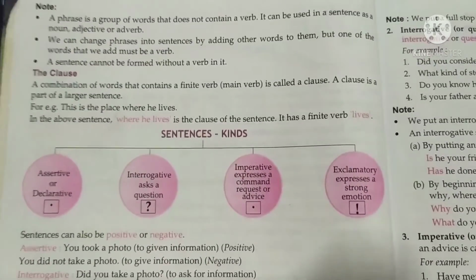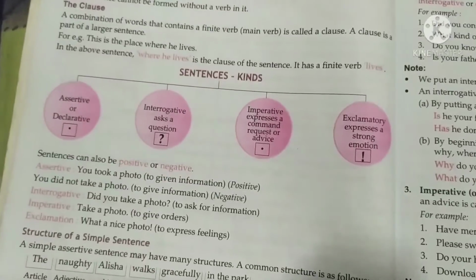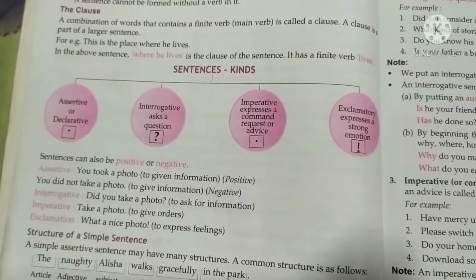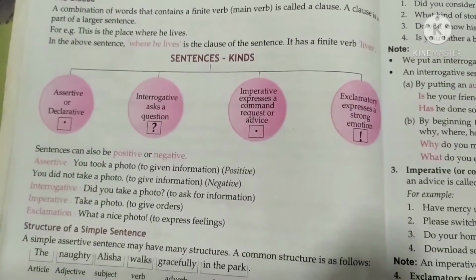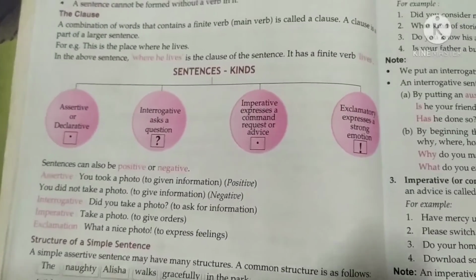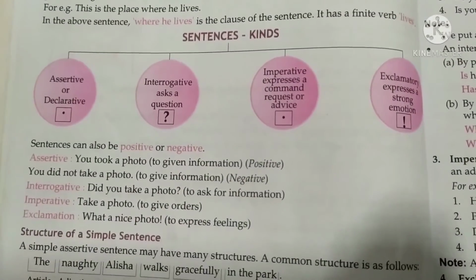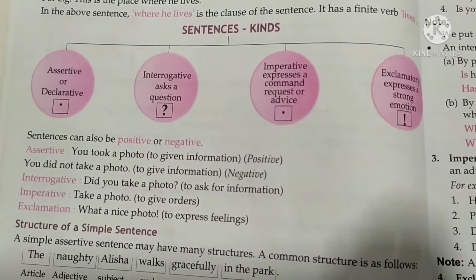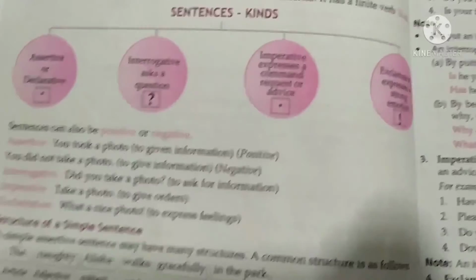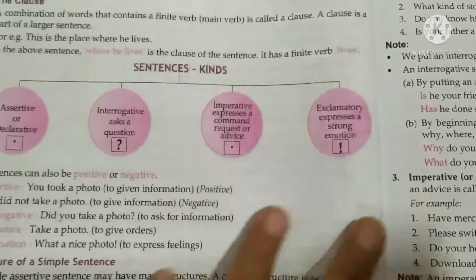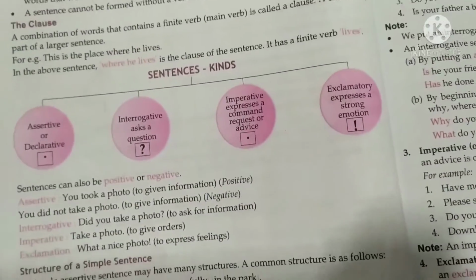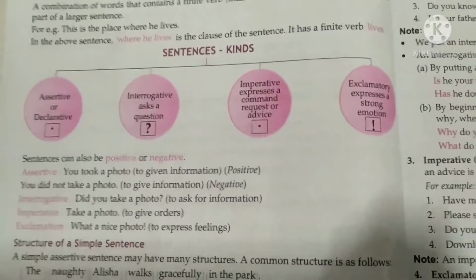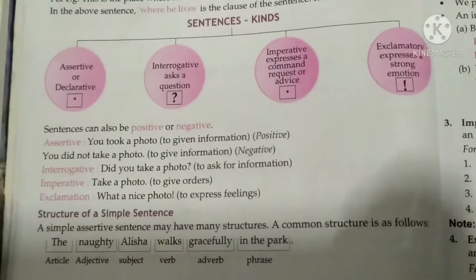So let's see the kinds of sentences. There are four kinds of sentences, you can see in your book. First is the assertive sentence, then interrogative, exclamatory and imperative sentences. Okay, you can see here. Let's understand each of them in detail.